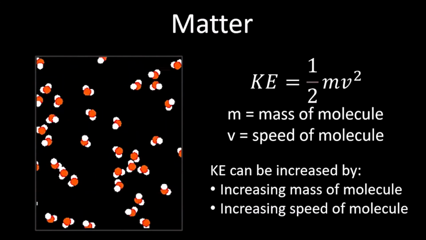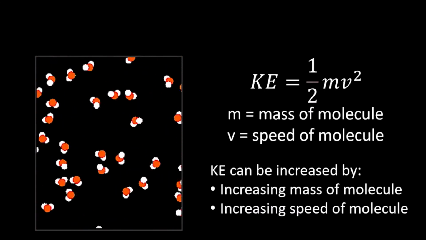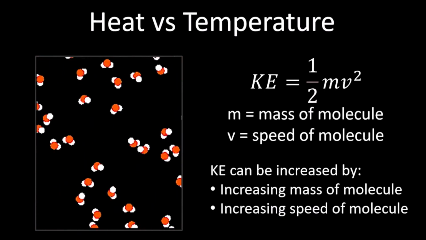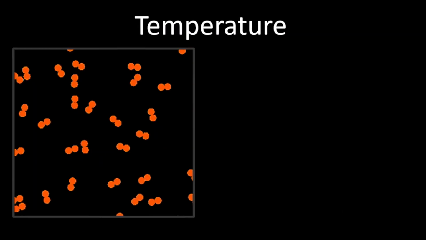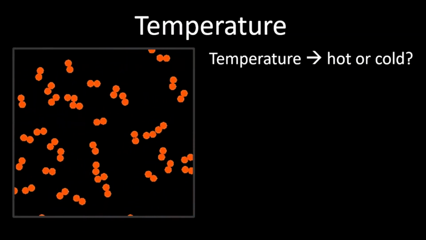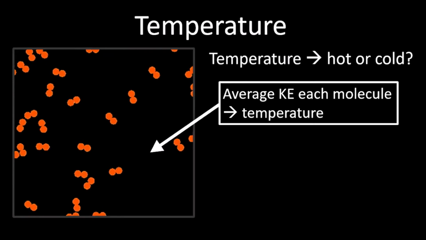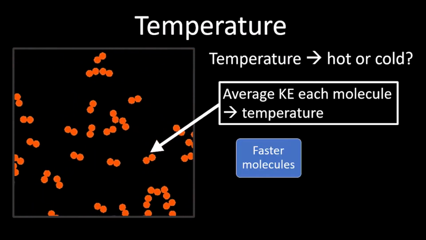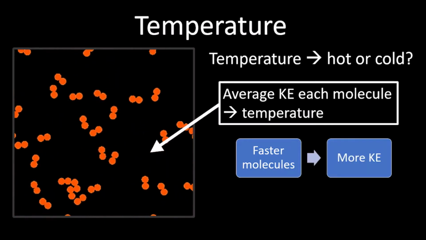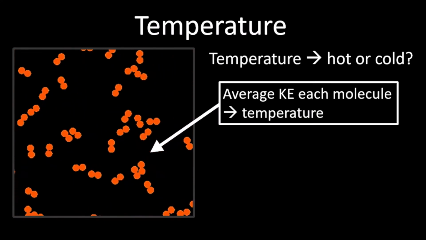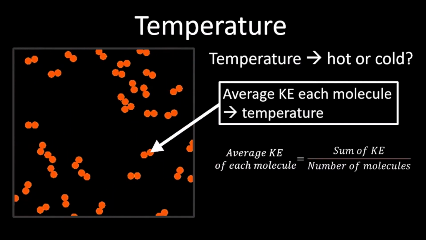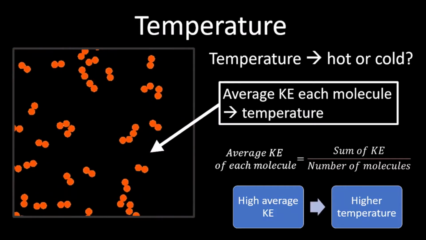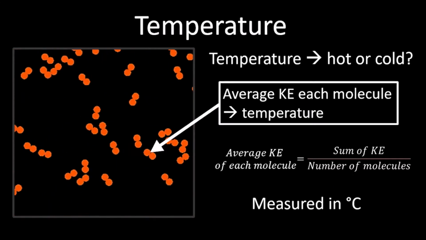The kinetic energy of the molecules is an important concept to keep in mind when talking about heat and temperature. Even though heat and temperature are closely related, they are not the same thing. Temperature tells us how hot or cold a substance is. Temperature is the average kinetic energy of the molecules in a substance. Some molecules may be traveling faster than other molecules, and those faster molecules have more kinetic energy. But we need to calculate the average kinetic energy to measure the temperature. When molecules in a substance have high average kinetic energy, then substances also have a high temperature. Temperature is measured in degrees Celsius.